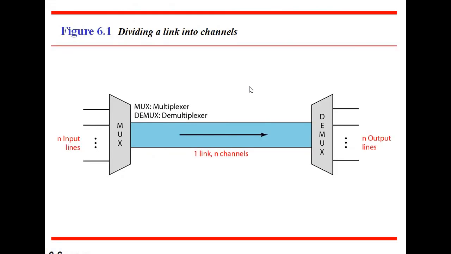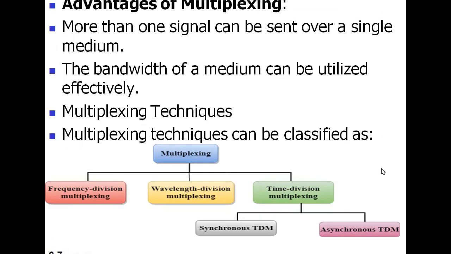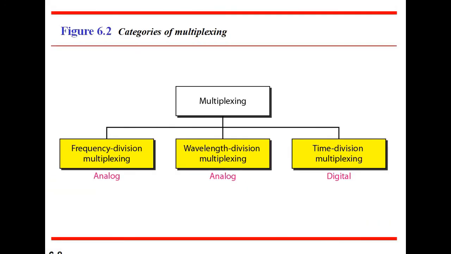This is the diagrammatic representation of the multiplexer and multiplexing technique, and this is called a multiplexer and this is the demultiplexer. Here the multiplexer receives several input lines and produces one output line, and the demultiplexer at the receiver end receives one input line and produces a number of output lines. These are the advantages of multiplexing, and these are the categories of multiplexing.